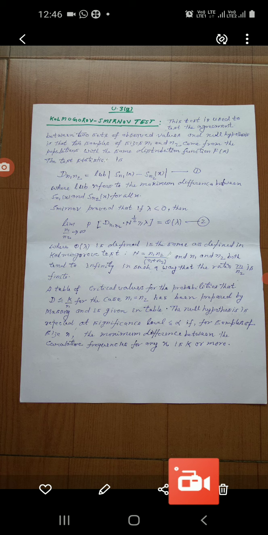The null hypothesis is rejected at significance level alpha if, for samples of size n, the maximum difference between the cumulative frequencies for any x is k or more than k. Note this one.